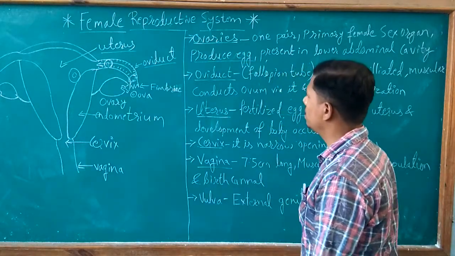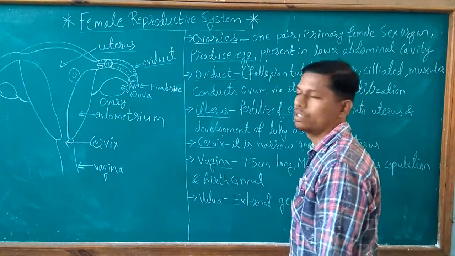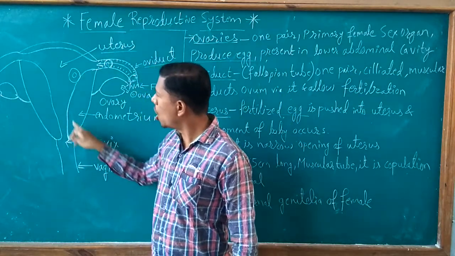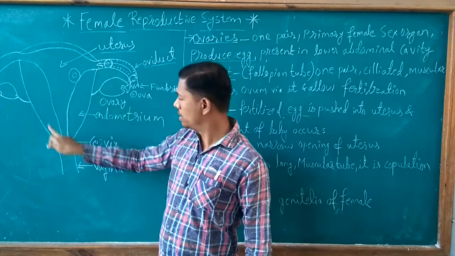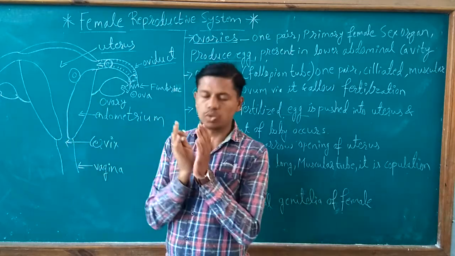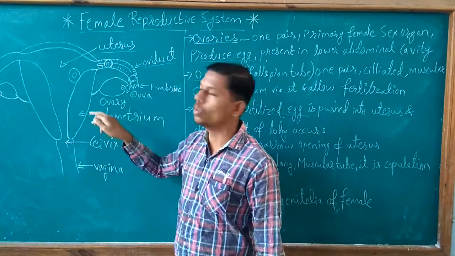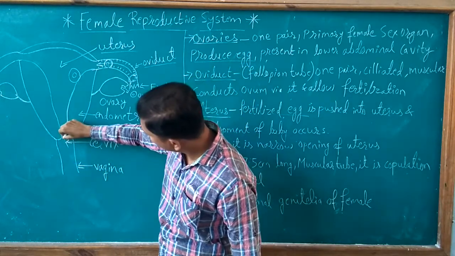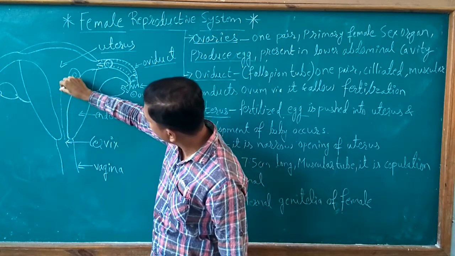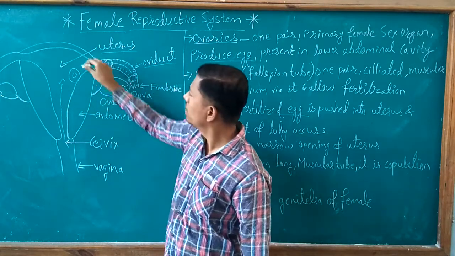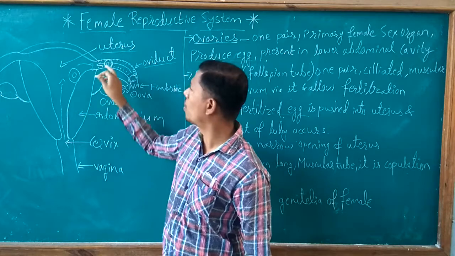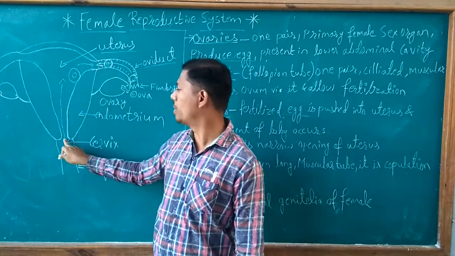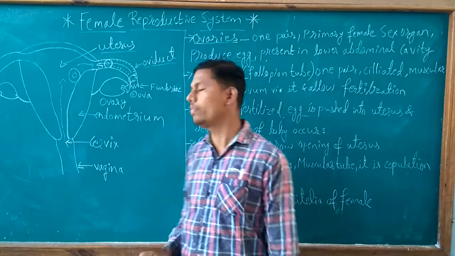Next part is the cervix. The cervix is the narrow opening of the uterus, from where male sperms deposited here can travel and go inside the oviduct for fertilization. For that, the narrow opening of the cervix is present.